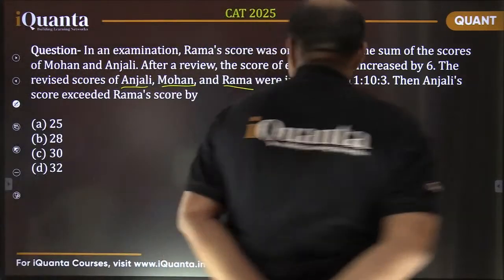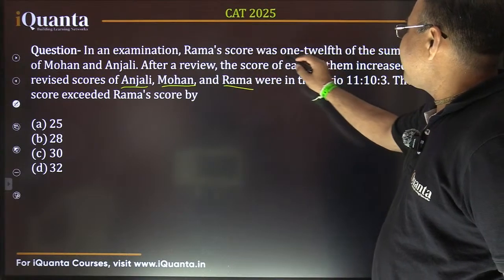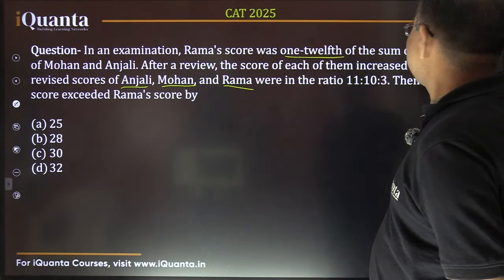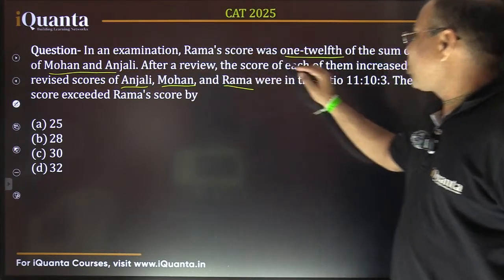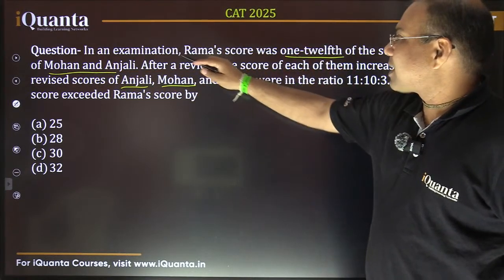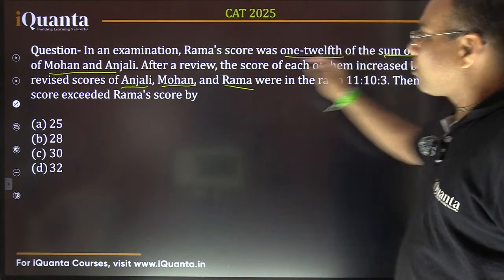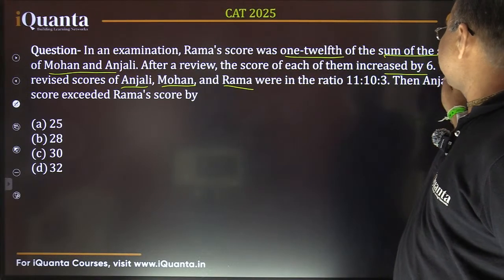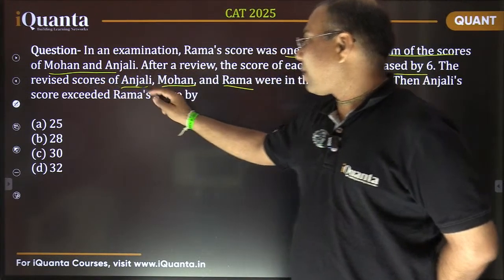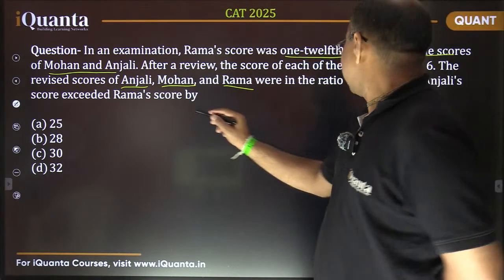Okay, let me see here. It says in an examination, Rama's score was 1/12 of the sum of the scores of Mohan and Anjali, and after a review the score of each of them increased by 6. So the revised scores of Anjali, Mohan and Rama were in the ratio 11, 10, 3.